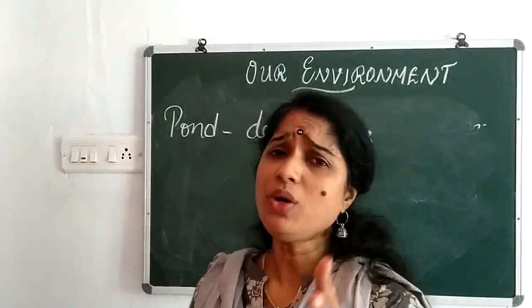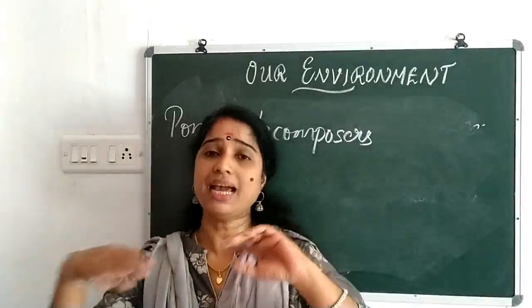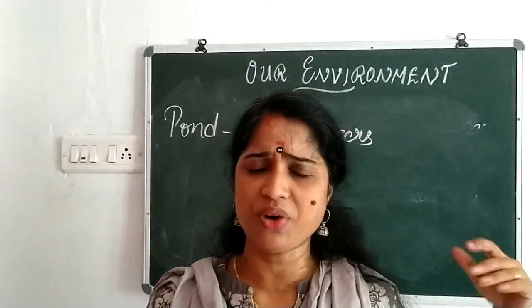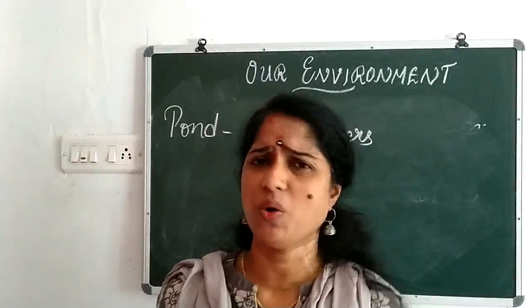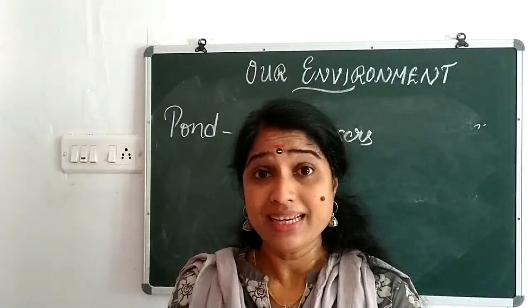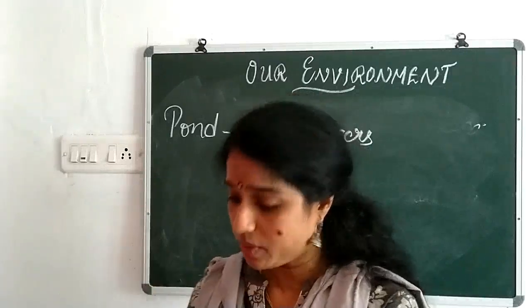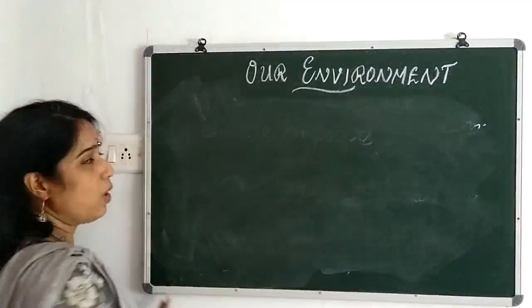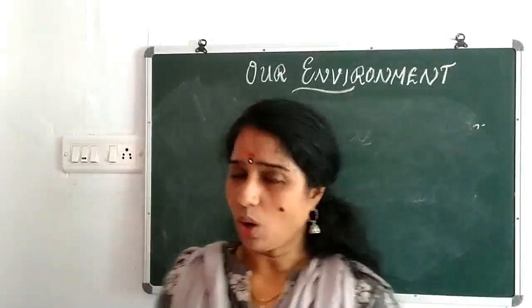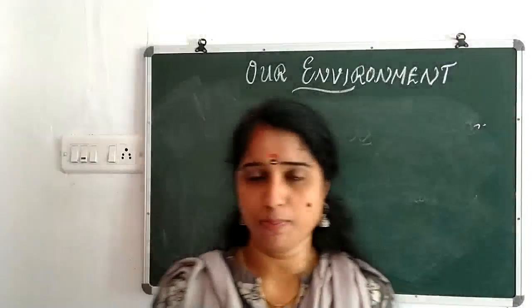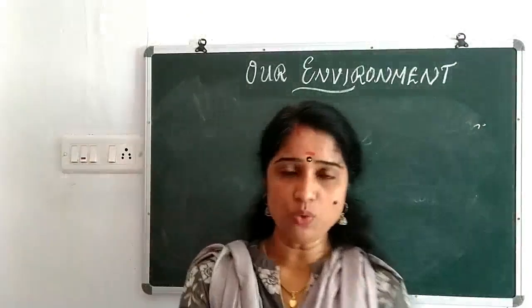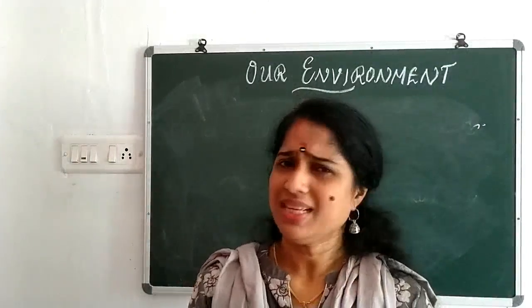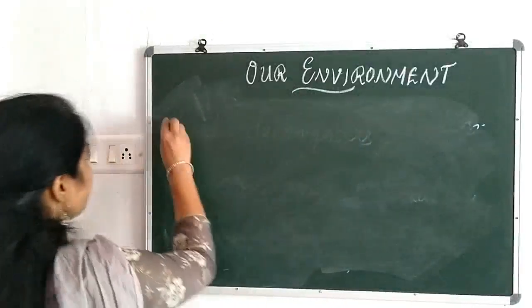Now, I would like you to recall the different types of organisms living around us, isn't it? We could see varieties of birds, plants, animals, microorganisms, etc. So, can we categorize them into different groups? Please recall, because you had already studied in smaller classes, the living organisms that we see around us can be categorized into 3 main groups. Just recall.